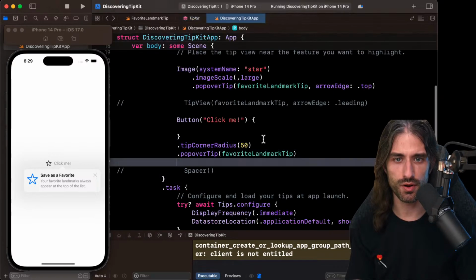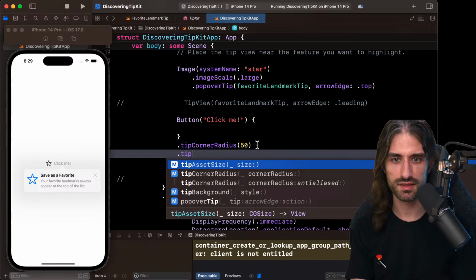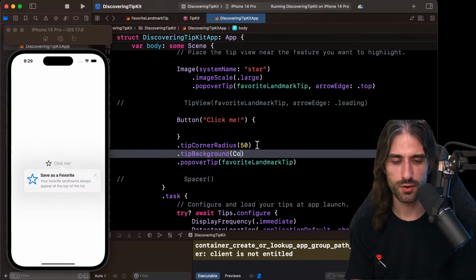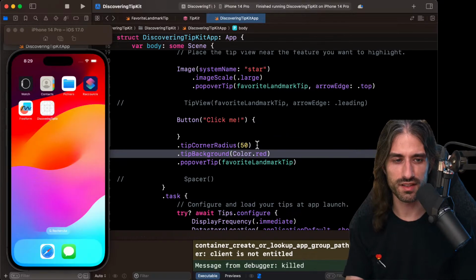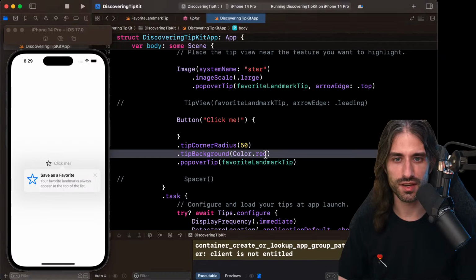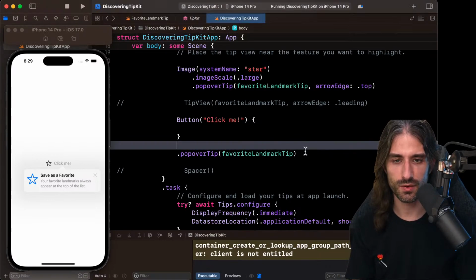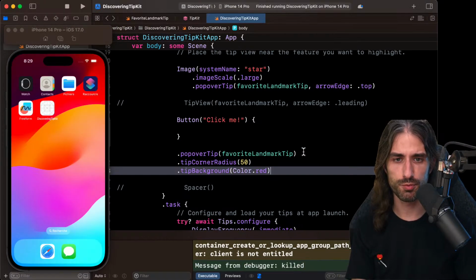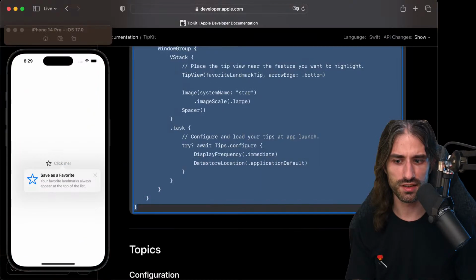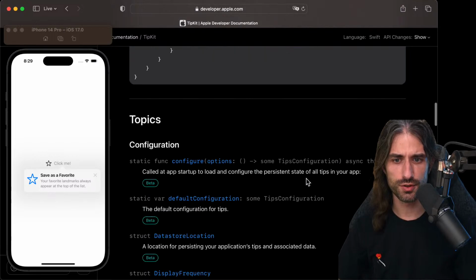I'm going to try also the background just to see if this one has an impact. Or maybe you're supposed to call it on the tip view. I'm not sure. So if I call tip background like that, I could also say color red, for instance. This way, if it works, it will be pretty clear what the side effect is. So okay, we don't have the side effects for now. If I move it after the popover tip, it doesn't work either. Let's go back to the doc to see.